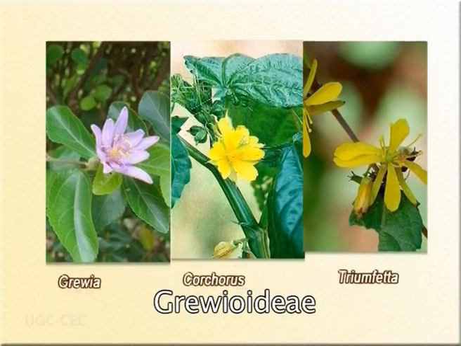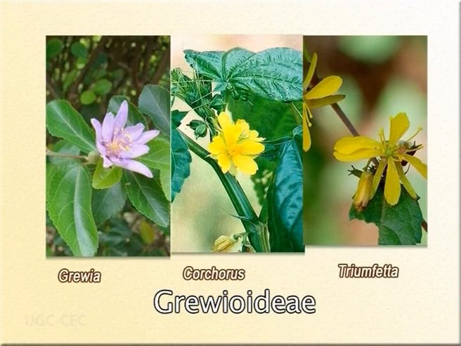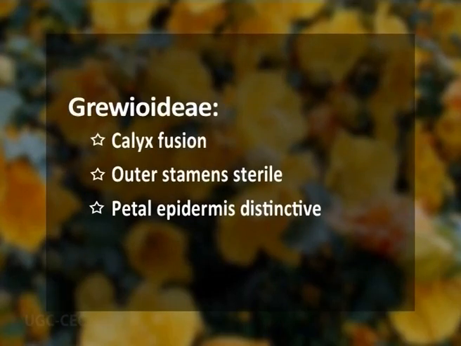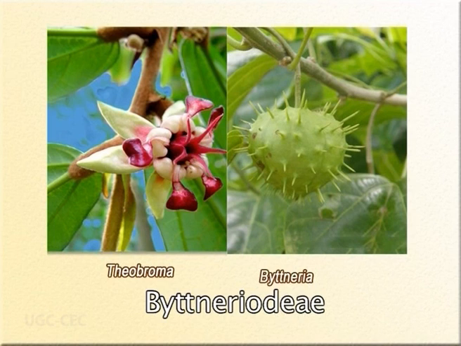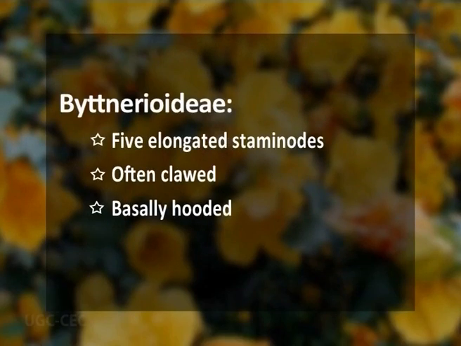The Grewioideae are represented by genera like Grewia, Corchorus, Triumfetta, and other relatives. These Grewioideae have lost calyx fusion, and the outer stamens are sterile here, and the petal epidermis is very distinctive. The 2nd subfamily is Byttnerioideae, represented by common genera like Theobroma, Byttneria, and their relatives. The Byttnerioideae have 5 elongated staminodes that alternate with unusually shaped petals. Often these petals are clawed and basally hooded.